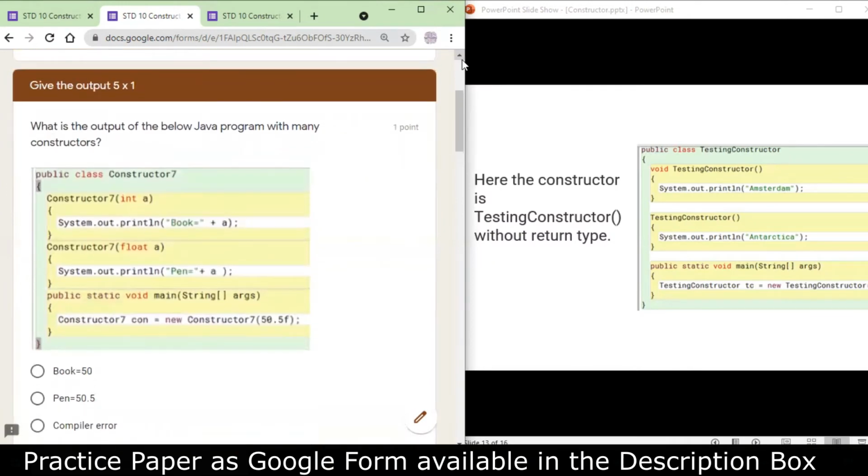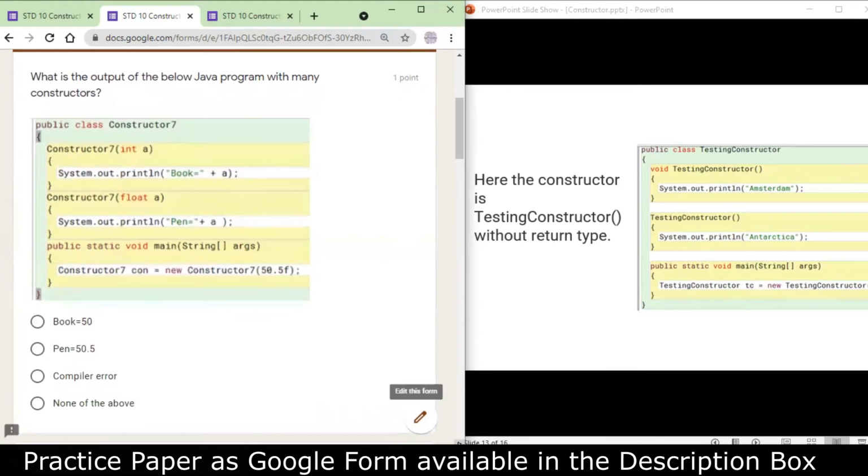Now we will go for output based questions. You can see there is a program segment, and in the program segment, a class constructor 7 has been declared, and two constructors have been declared. One is having an integer parameter, the other is having a float parameter. Now in the main method, I'm passing a float variable.